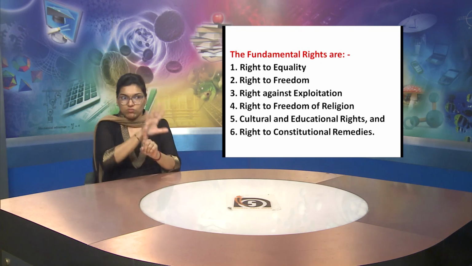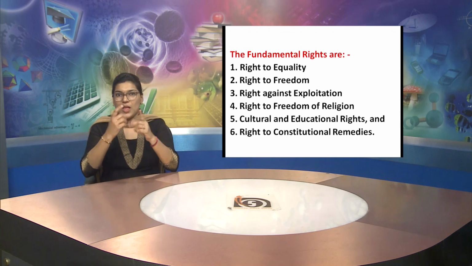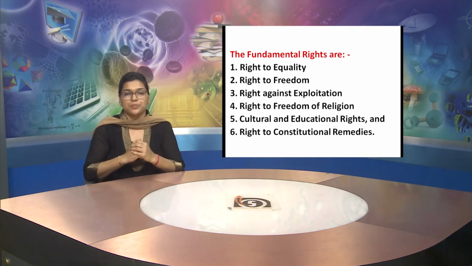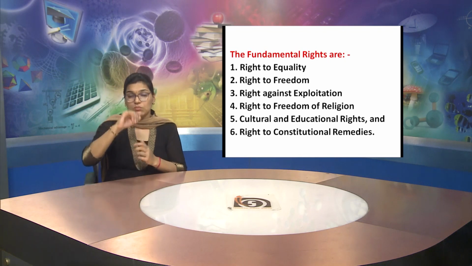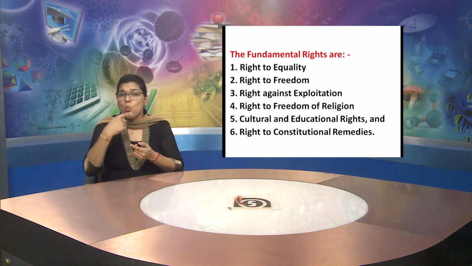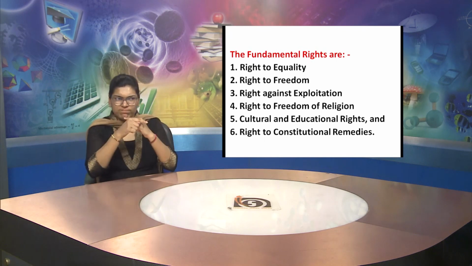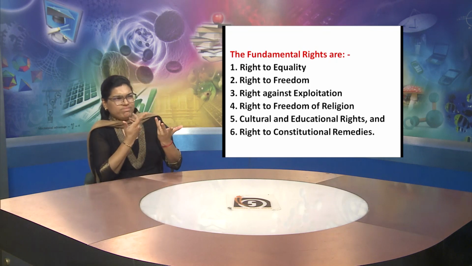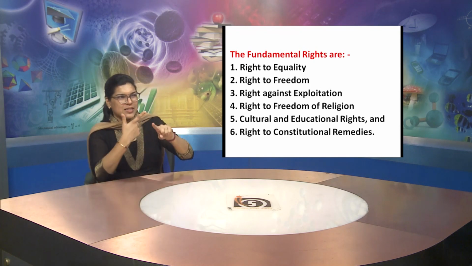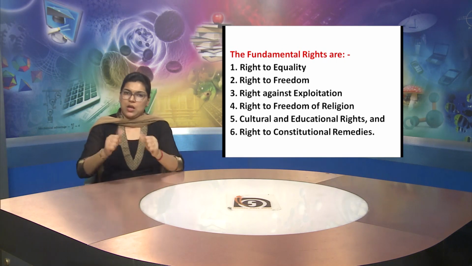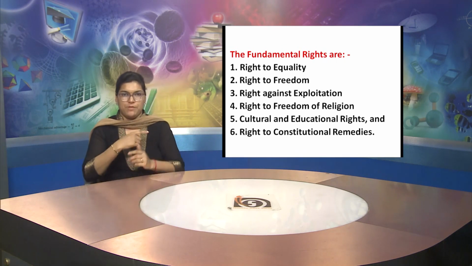The fifth fundamental right is to have cultural and educational rights. And the sixth fundamental right is the right to constitutional remedies. If there is anything we would like to express about the Constitution, then we can express ourselves.